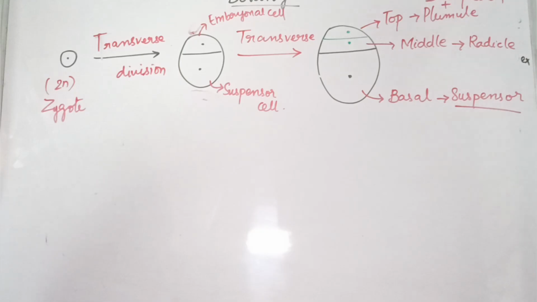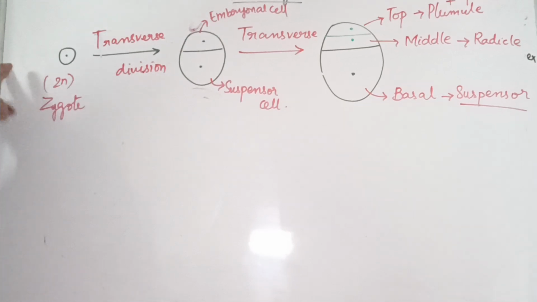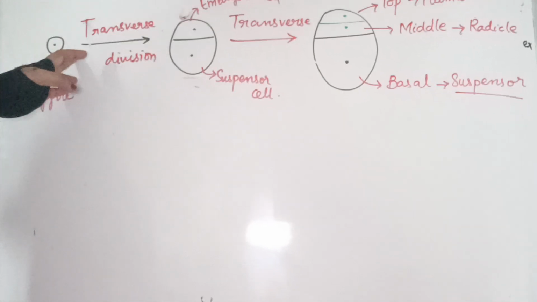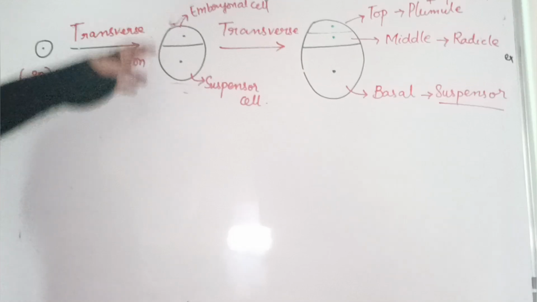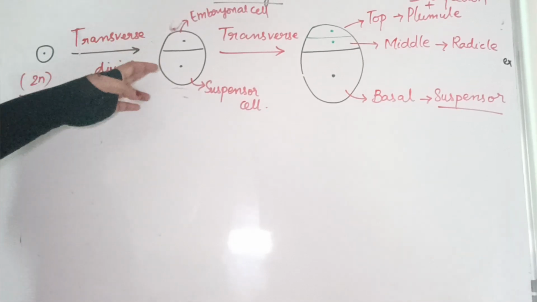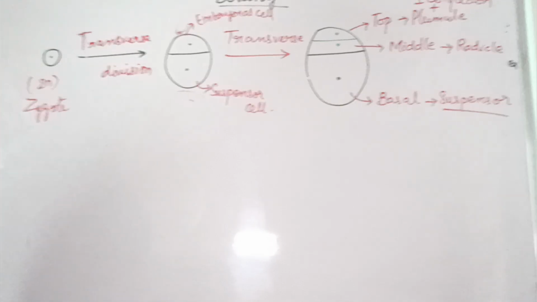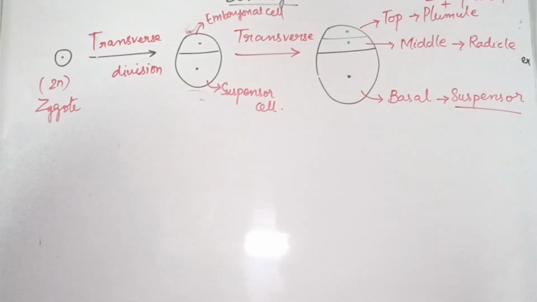Monocot embryogenesis. Here the development in the early stages, as I told, is nearly the same as compared to the dicot. The zygote, as seen in the dicot embryo, will also undergo transverse division in the first stage and form two cells. The upper cell we call the embryonal cell, and the one at the base we call the basal cell or the suspensor cell.